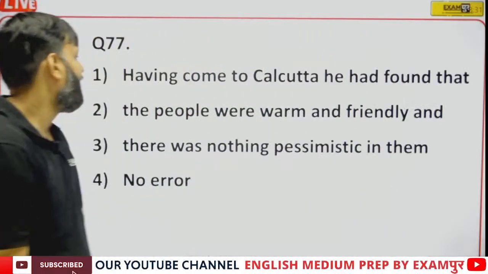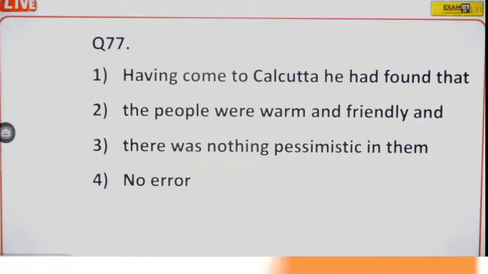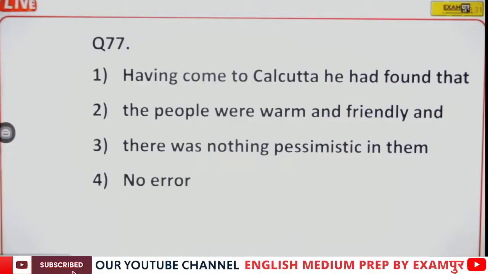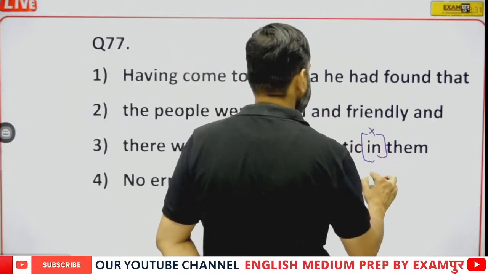Question number 77. Having come to Calcutta, he had found that the people were warm and friendly and there was nothing pessimistic in them. There is nothing pessimistic in them. No, not in them. There is nothing pessimistic about them.